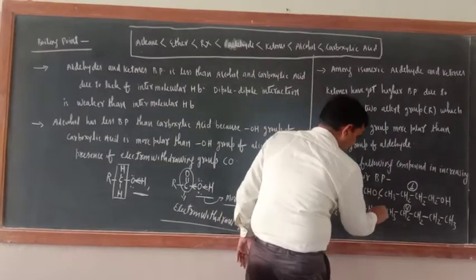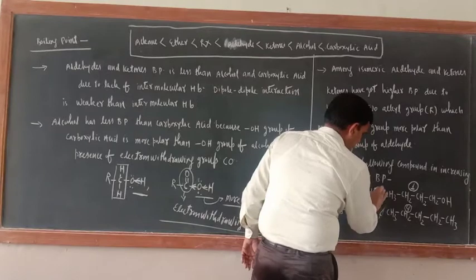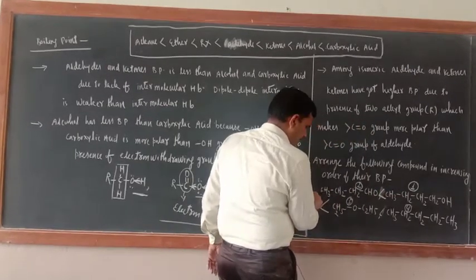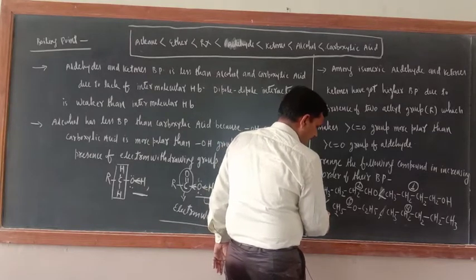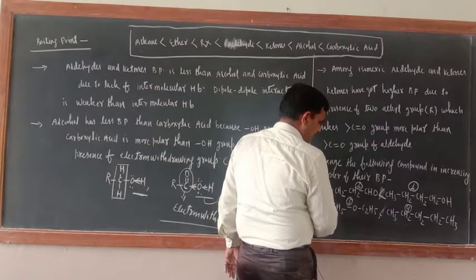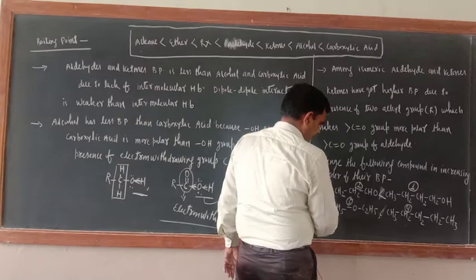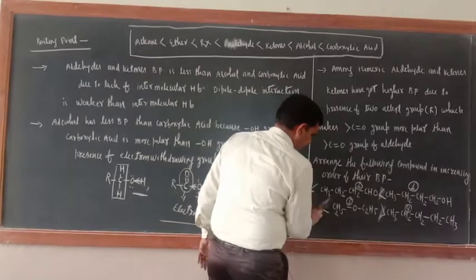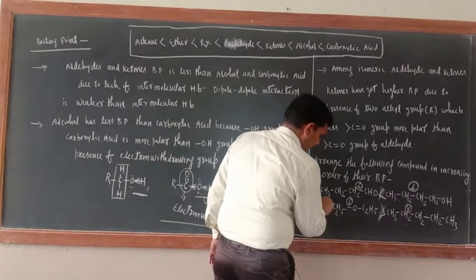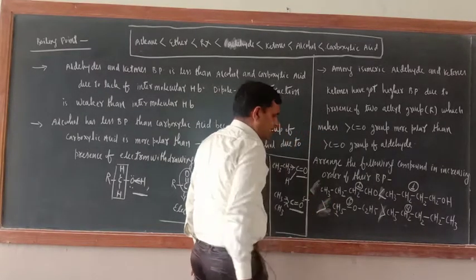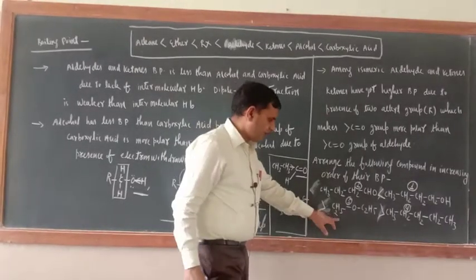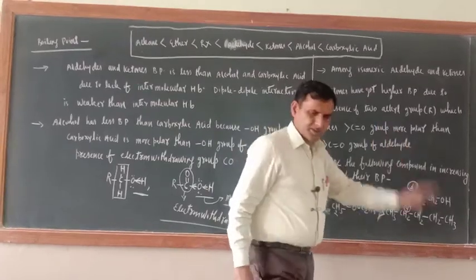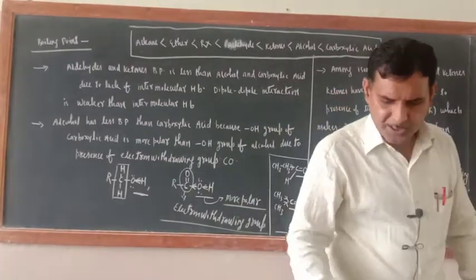Highest, afterwards this is there, then this is there. Are you getting my point or not? This, then this, then this, then this. So now this is completely completed.